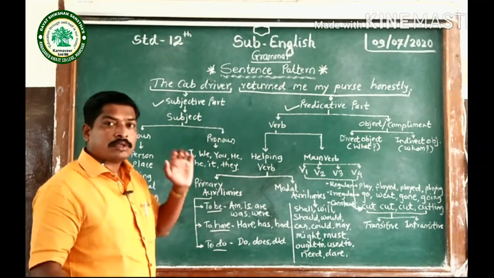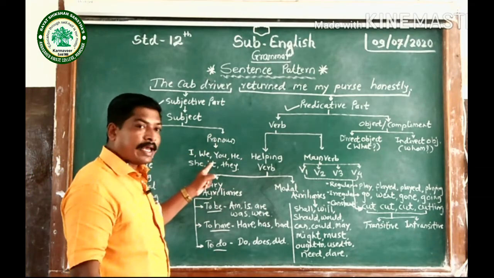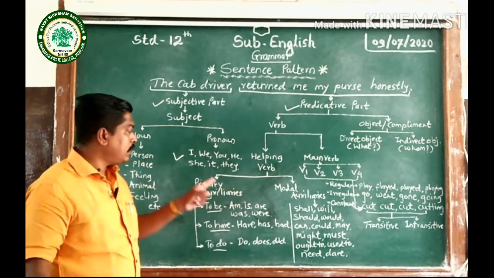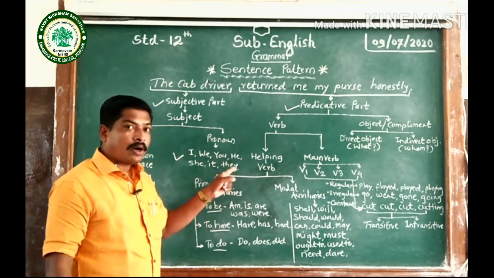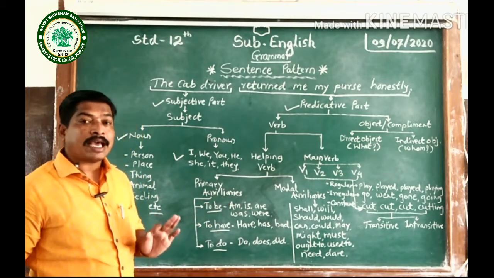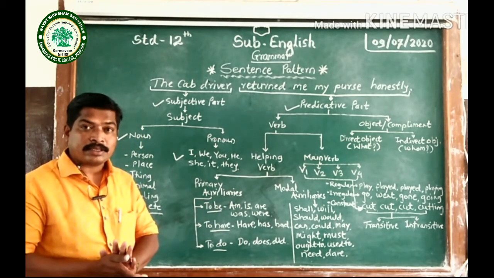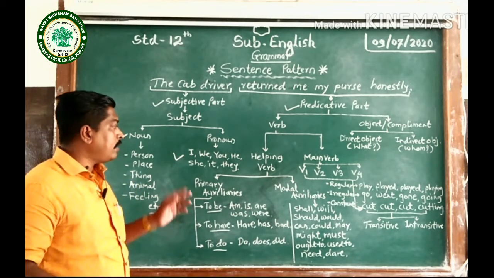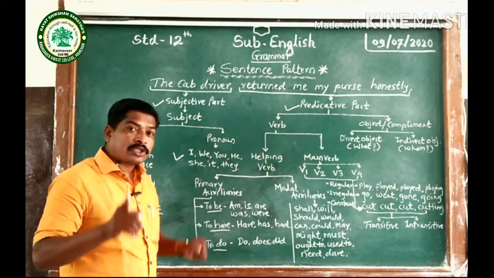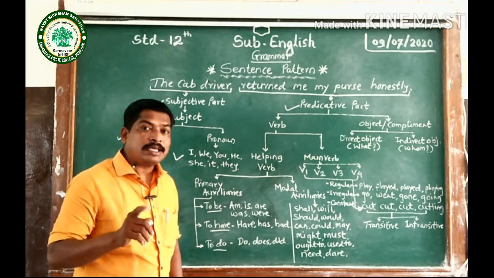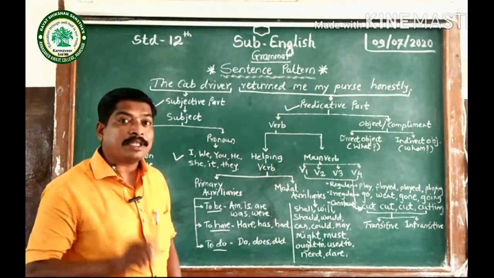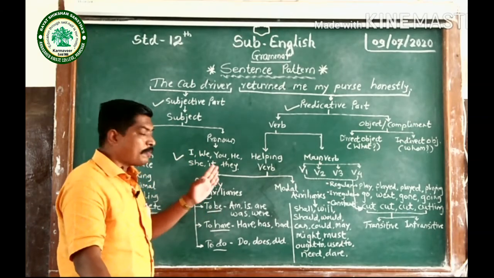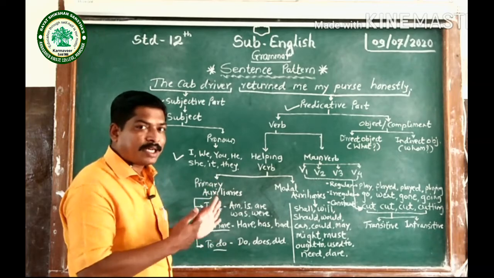Second, pronouns. The list is given here: I, we, you, he, she, it, they. All these personal pronouns can be the subject of the sentence. They can be included in the subjective part, and only personal pronouns used in the subjective case can be the subject. In the objective case, these personal pronouns differ from the subjective case.